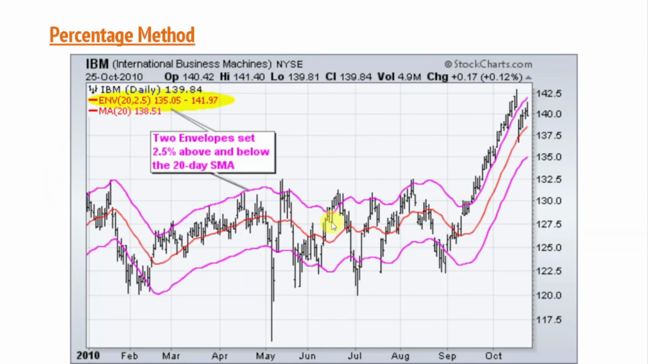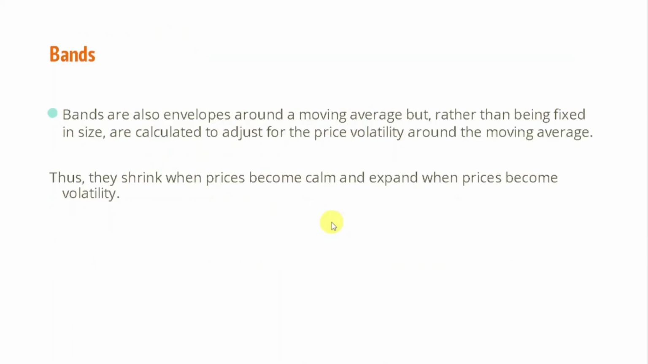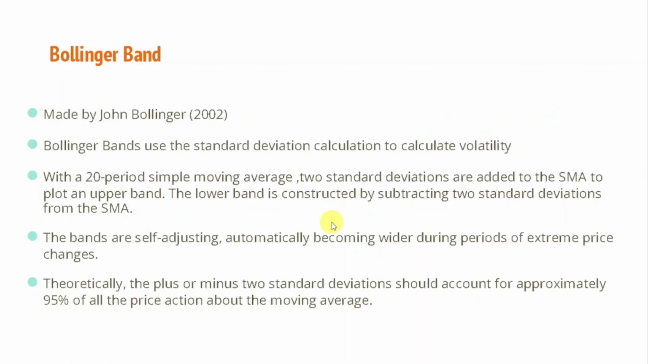So this was an example of an envelope, and now I will tell you what a band is. Bands are nothing but an envelope with volatility. So bands equal envelopes plus volatility. I hope this simple definition is clear to you. One of the most famous bands is the Bollinger band, made by John Bollinger. John Bollinger is a CMT, so you can read about him as well as his Bollinger band.